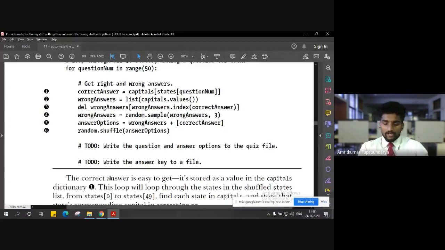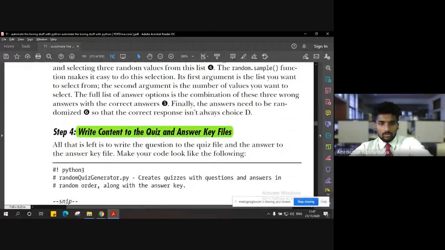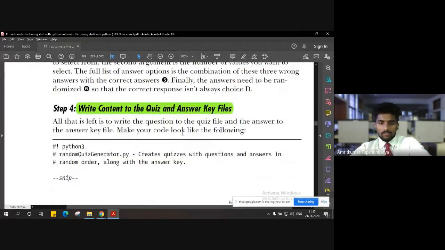Now we have the data, right? We have the file name, which is the states as well as the capitals. We have the right answers, we have the wrong answers, we have the answer options. Now we have to create a form or kind of a format. Write the content to the quiz and write answer key files.